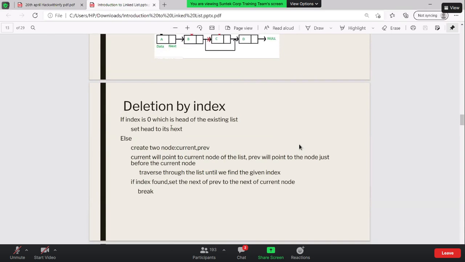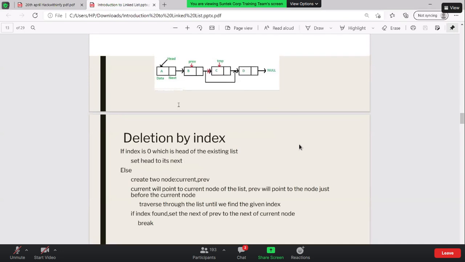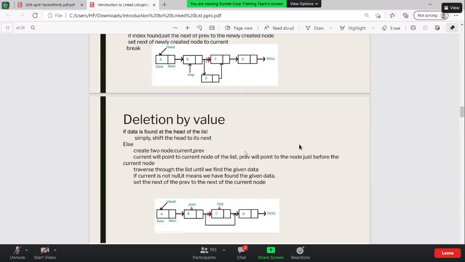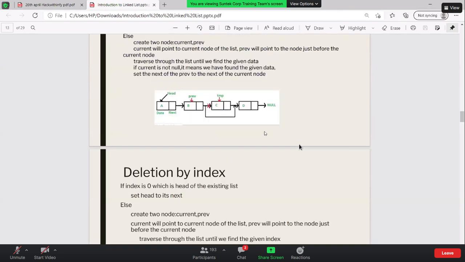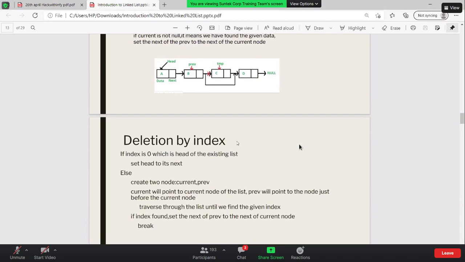So, if the index is 0, which is the head of a linked list, right? So, deletion by index we are going to discuss. Let's say I have been given an index. That means I have been given a node that I'm going to delete, but they have just told me that you need to delete the second node or the third node from the start. So if the index is 0, the head is the existing list, set head to its next.